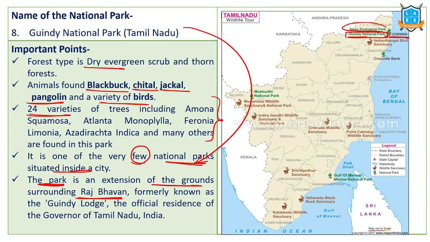Anna Zoological Park. Zoological parks means these are man-made. We call them ex situ conservation parks. National parks are in situ. That means animal conservation happens within their habitats only. Guindy National Park, Chennai city.